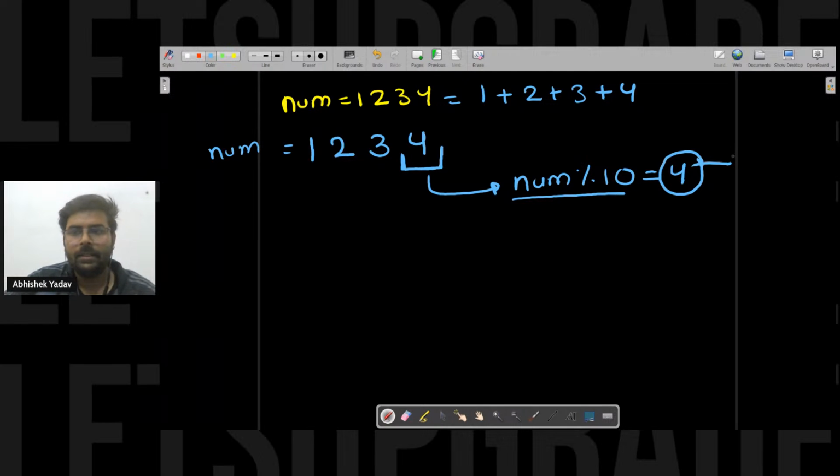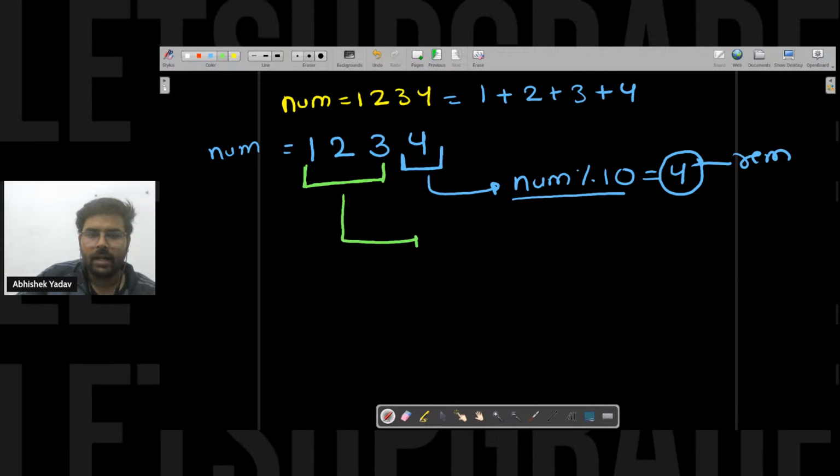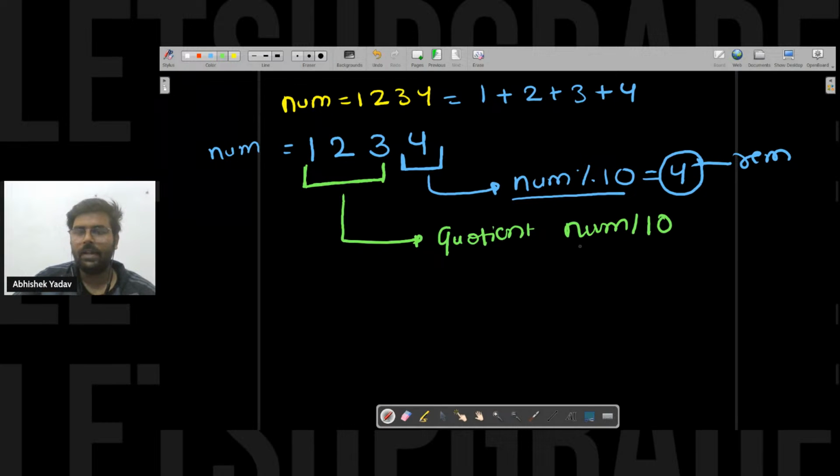After that, this is my remainder. After that, I want this number now. In order to get this number, and this number is the quotient part, right? And how can I get the quotient part? That is num divided by 10. If I have the number and I divide by 10, I will get the quotient part. And the quotient part is 1 2 3 here. You guys are getting the point? Yes or no? This is my quotient part.